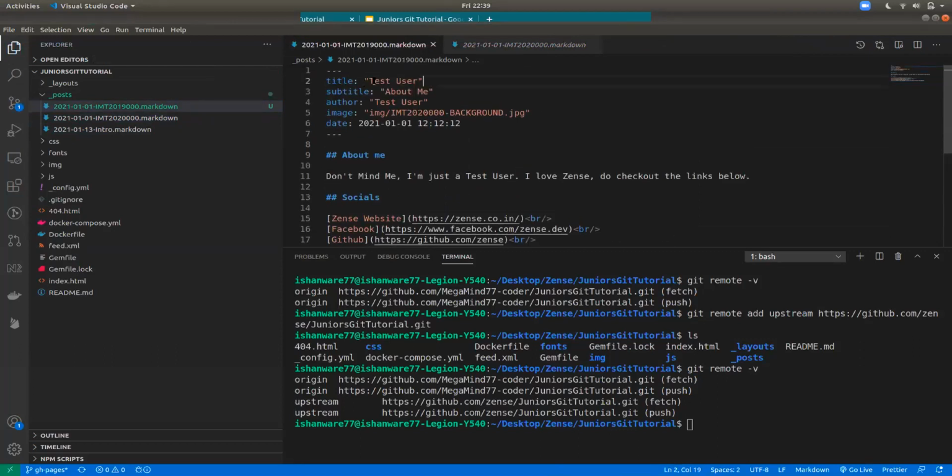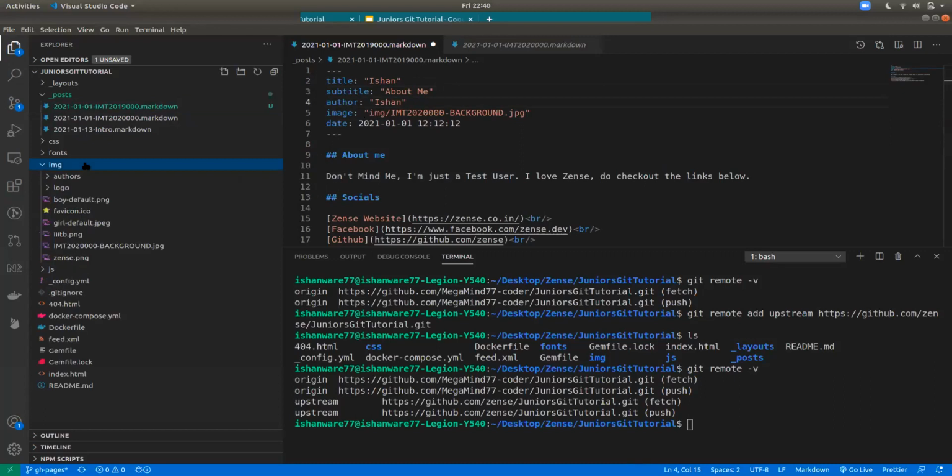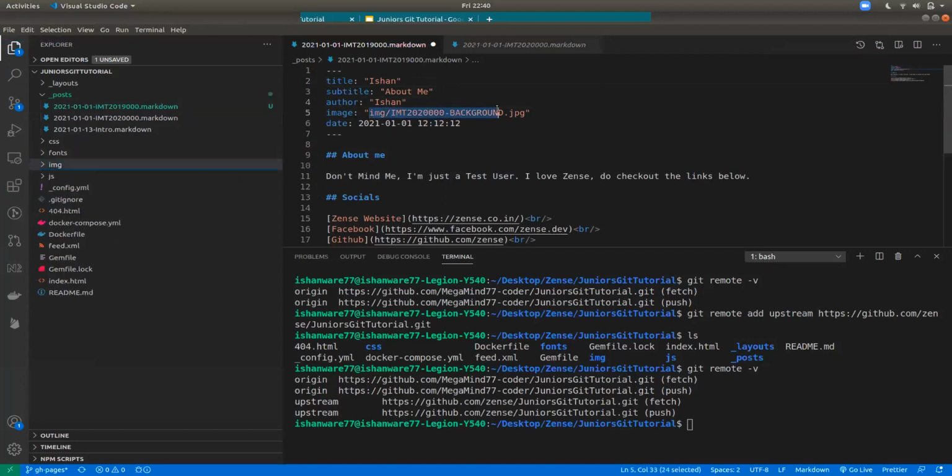So this is test user, say Ishan. Okay, subtitle about me. Let's keep it the same way. I'll just say Ishan again, and I'll just use the same image. What you guys could do is add your own images for the blog in the image folder, and just add the address of the file. Instructions for those and the naming convention are also written in the blog post, the first one.